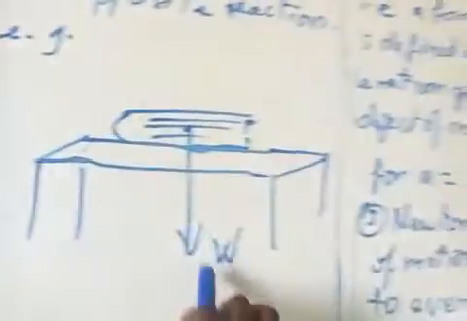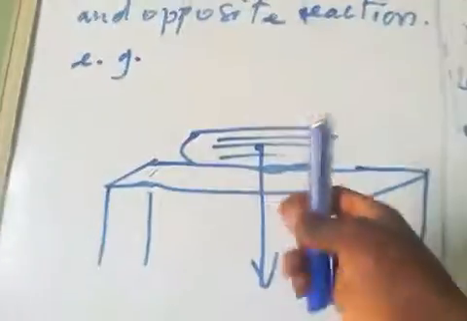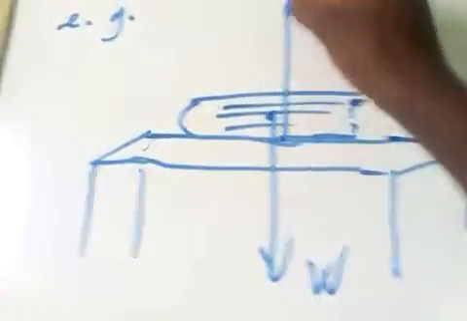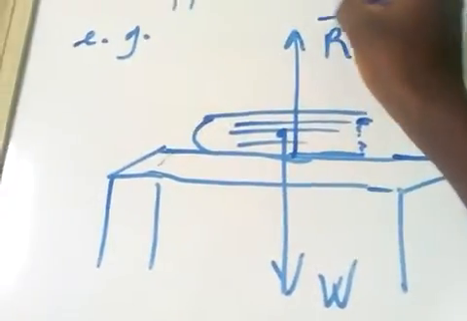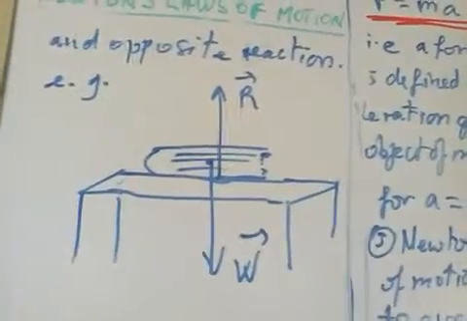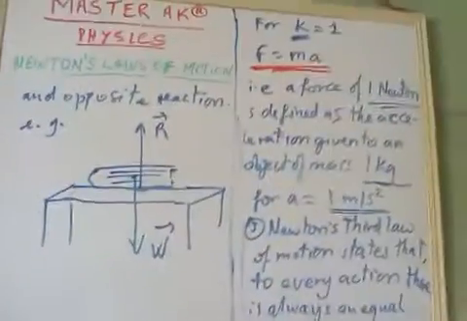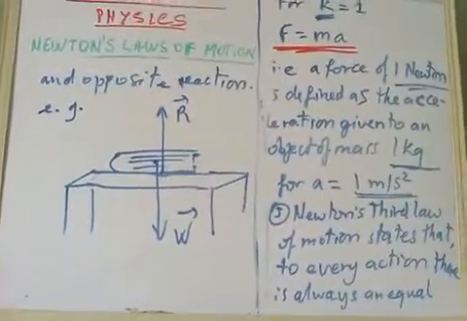Now this book is acted on by an external force, which is the weight, but the book is not moving. Why? Because there is another force cancelling the effect of the weight, which is called the normal reaction, a force that has the same magnitude as the weight but opposite direction. If not for this force, the book would be moving downward, according to Newton's first law of motion.